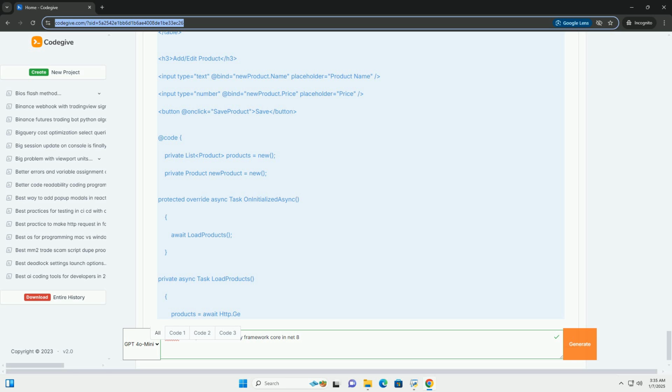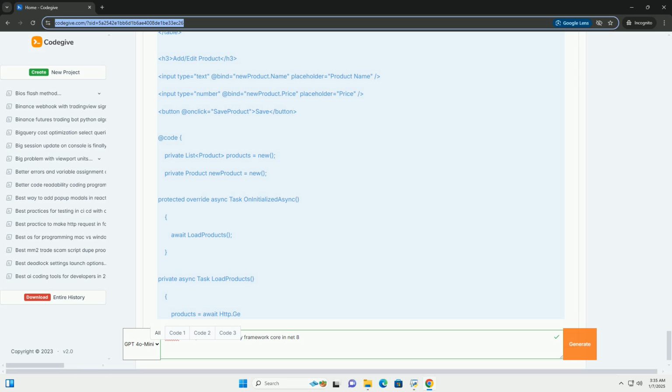Step 8. Update the main layout. In mainlayout.razor, add a link to the products page. Step 9. Run migrations. 1. Navigate to the blazorcrudapp.server project directory. 2. Run the following commands to create and apply migrations.